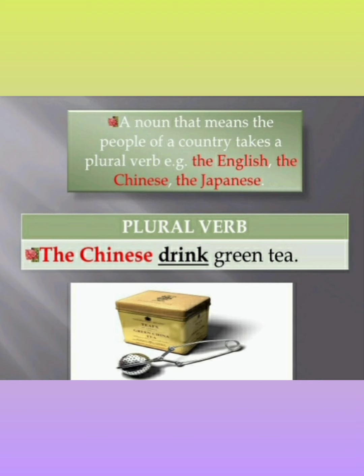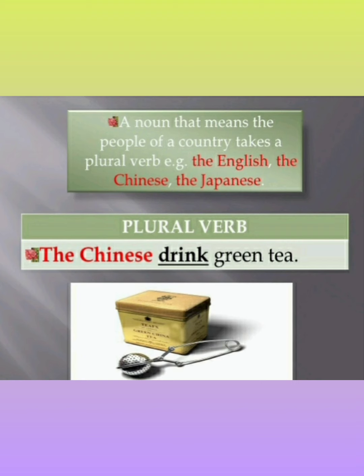A noun that means the people of a country takes a plural verb, as it is denoting the people of a country, like the English, the Chinese, the Japanese. The Chinese drink green tea. Here Chinese is denoting the people of China, and that's why we are using the plural verb.